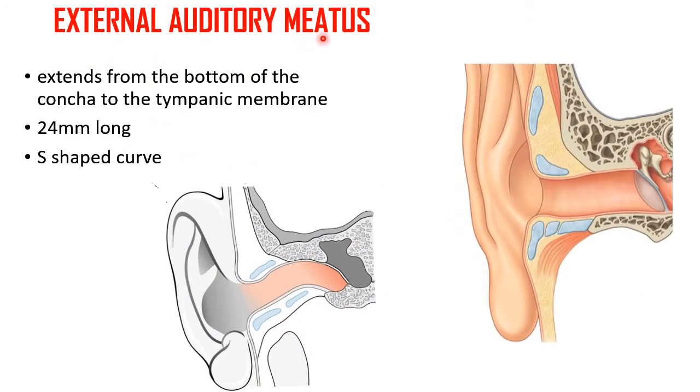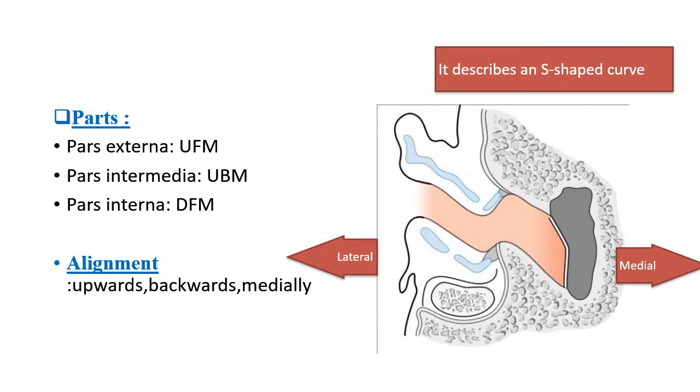Now let us see the external auditory meatus, which extends from the bottom of the concha to the tympanic membrane, and it measures about 24 mm long, and it has an S-shaped curve. Let us see the parts of the external acoustic meatus. It has got an outer part and an inner part. The outer part is pars externa, whereas the intermediate part is pars intermedia. The innermost one is pars interna. In your textbooks, only two parts are given, the outer part and the inner part.